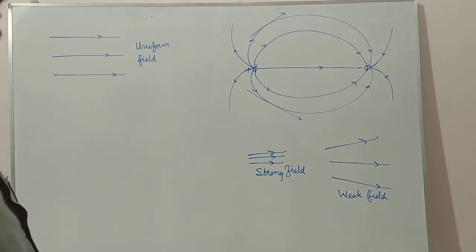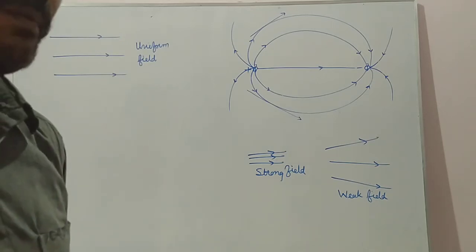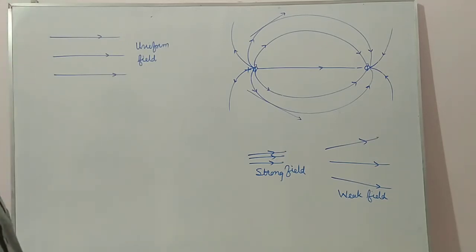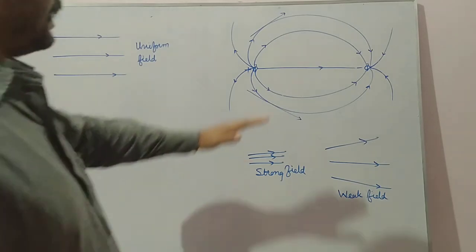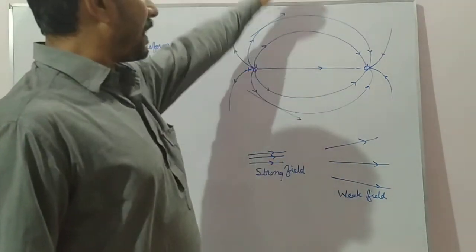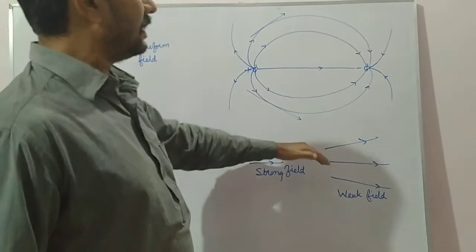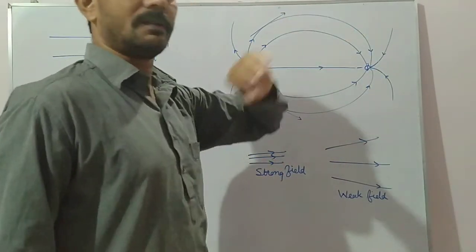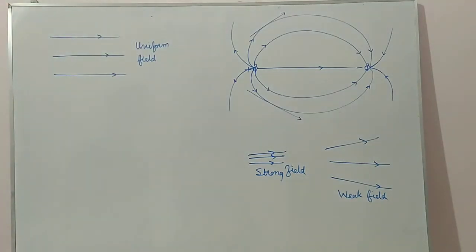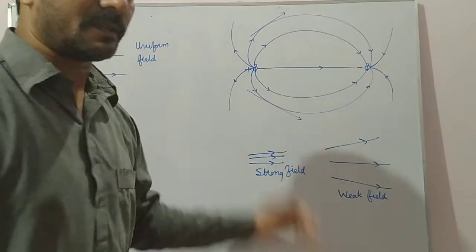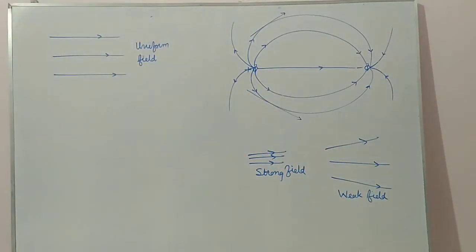Next point, electric field line inside a conductor is 0. This point we will come to later on, but electric field inside a conductor is 0. Next, you can see here the electric field lines expand laterally and contract longitudinally.